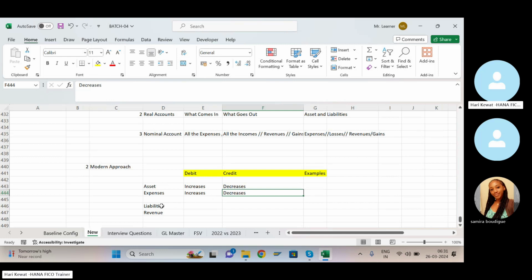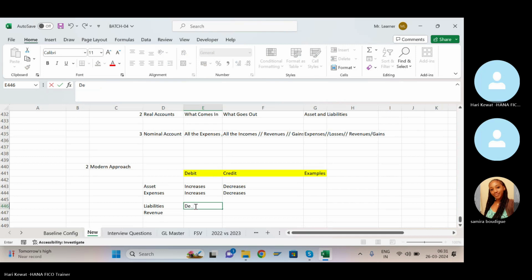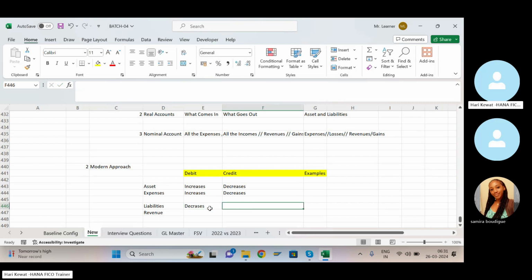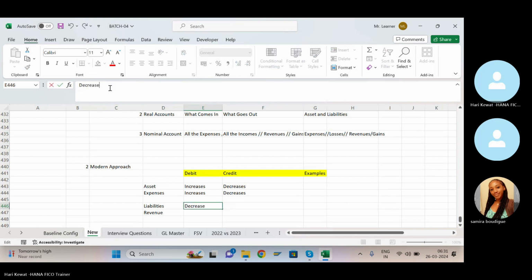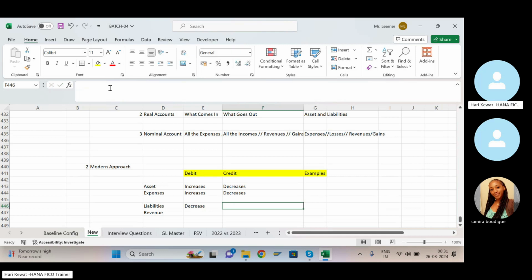But for liabilities and revenue, it will be vice versa. If liability is decreasing, it should be debit. If liability is increasing, it should be credit. Let's say you take a bank loan.